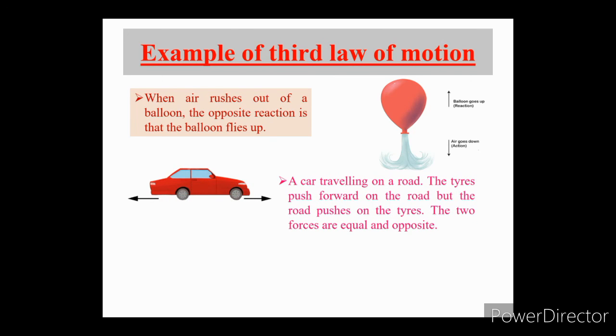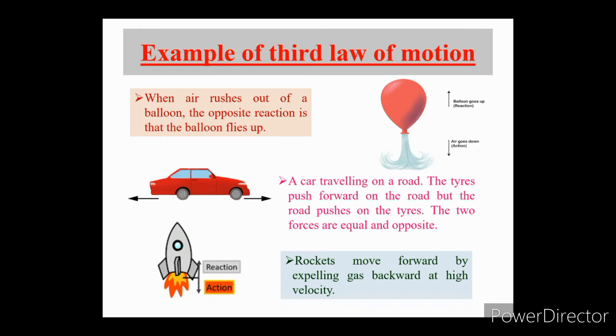The second example is of a car. When a car is traveling on a road, the tires push backward on the road, but the road pushes forward on the tires, and these forces are equal and in opposite direction.